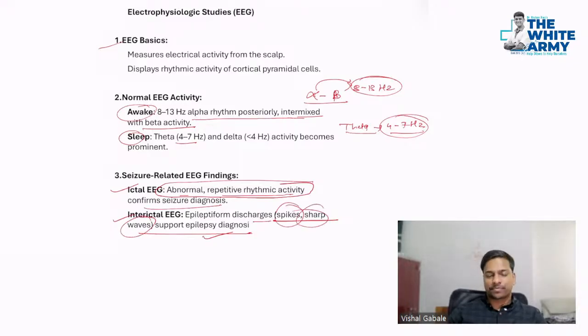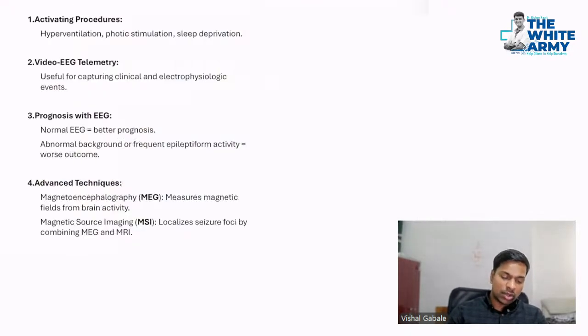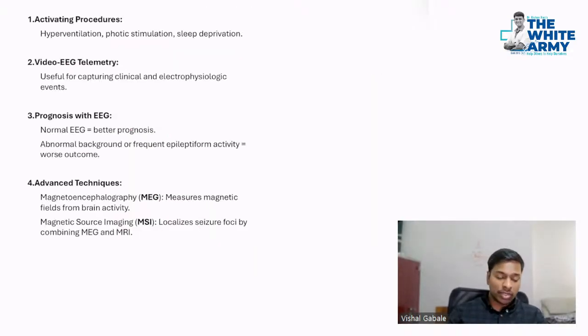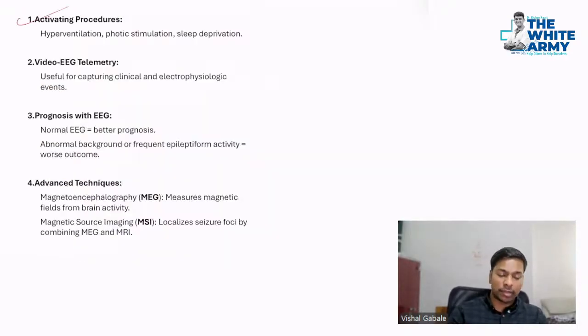With the help of this, if simple EEGs are also not helping, we can have some other procedures like activating procedures, for example hyperventilation, photic stimulation, sleep deprivation. This will trigger the seizure in the person, and we will then get the ictal EEG, which we can do to confirm the diagnosis.